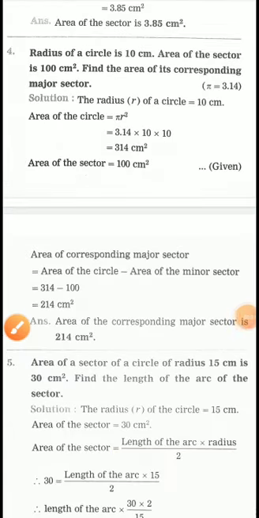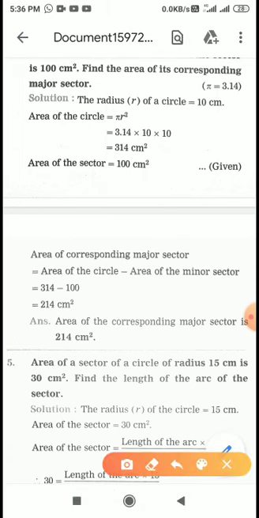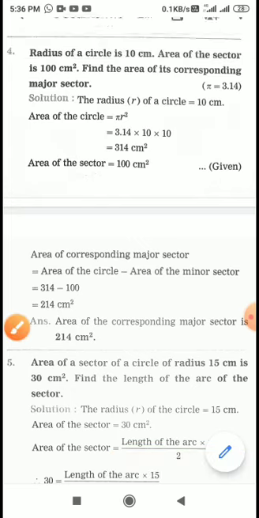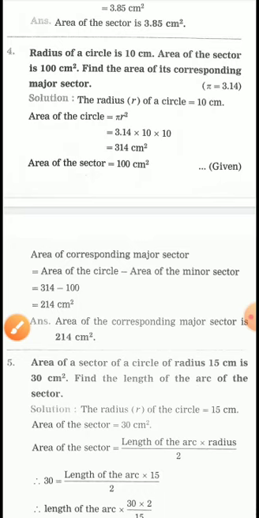Now here in question number 4, let's read it. Radius of a circle is given 10 centimeter. Area of the sector is given 100 centimeter square, and we have to find out the corresponding major sector. Okay, so let's calculate. The value of radius is given 10 centimeter. R is 10 centimeter. Area of the circle, area of the sector is given what?